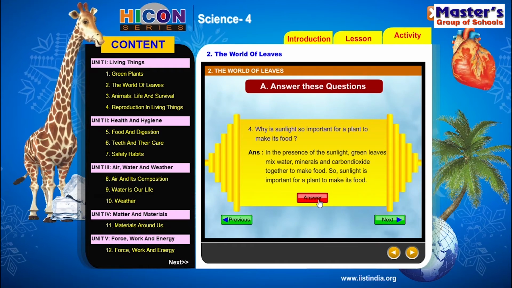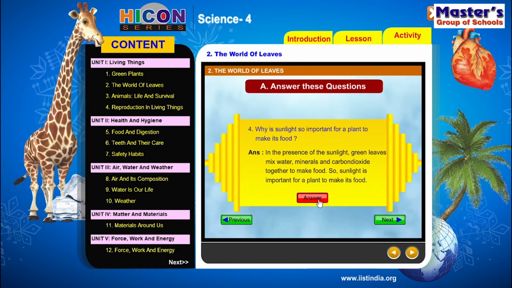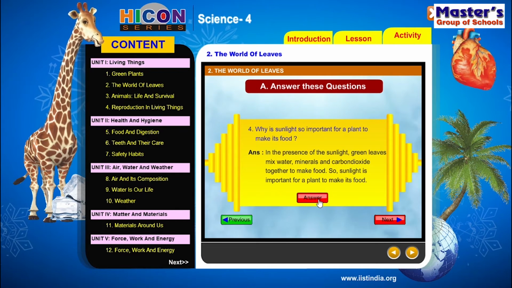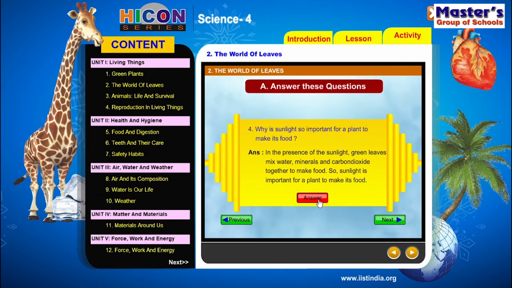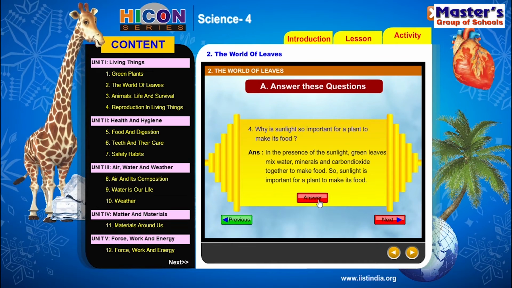So children, plants can prepare their food in the presence of sunlight only. If there is no sunlight, the plants cannot prepare their food. If you take a plant into a dark room and observe that plant for 2 or 3 days, then it will become very pale and it cannot prepare its food, and it can even die. Why? Because if there is no sunlight, it cannot prepare its food.